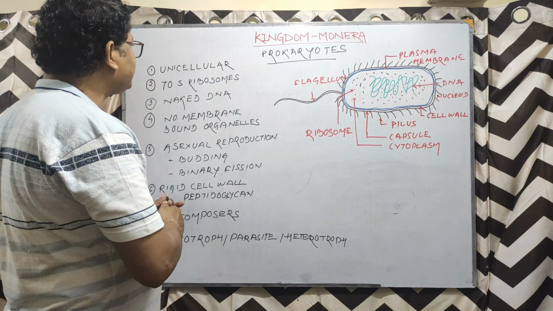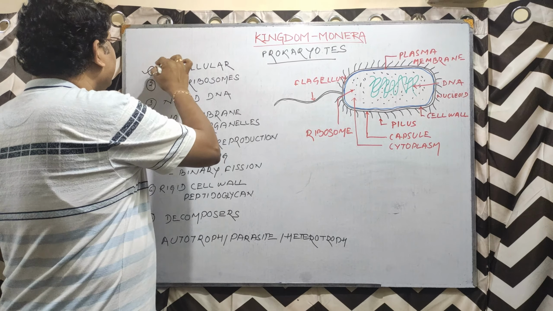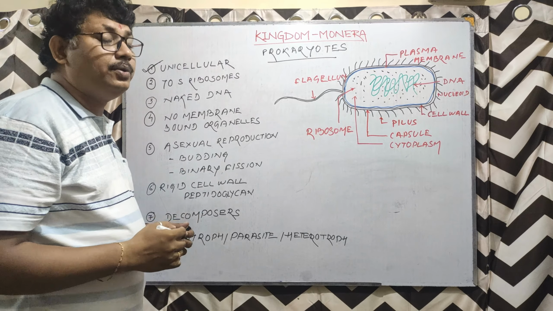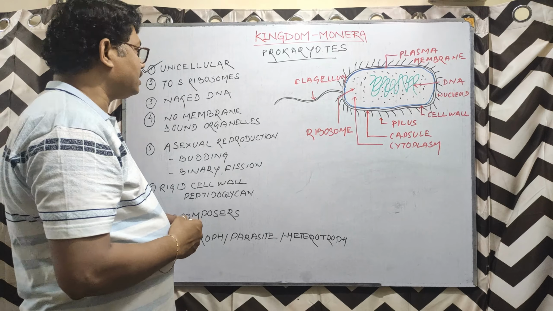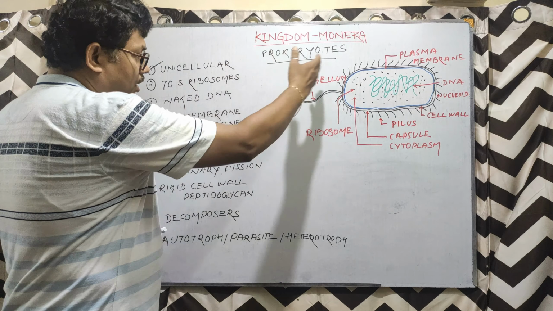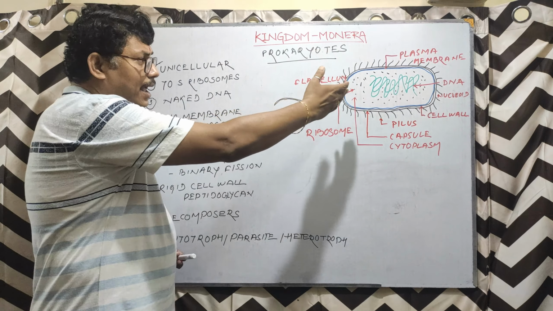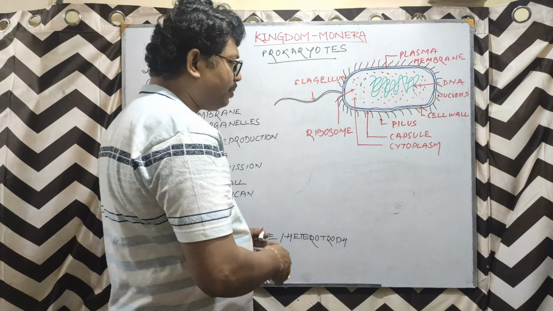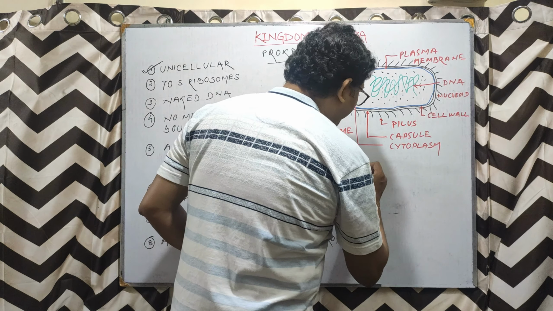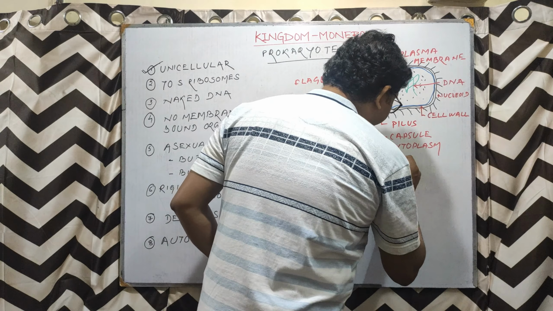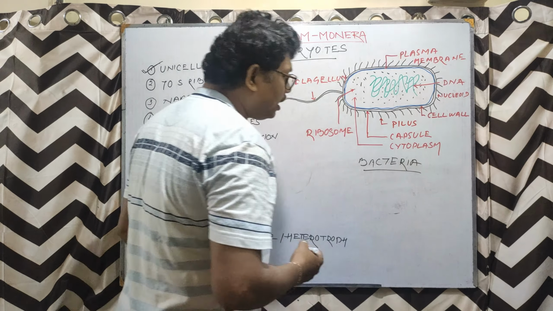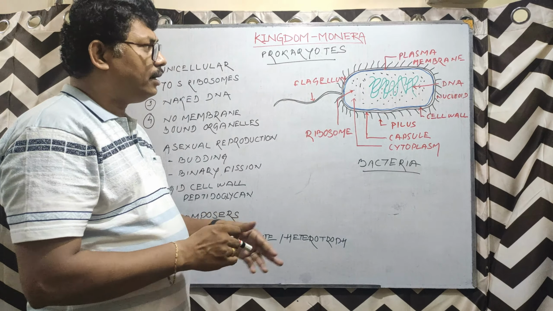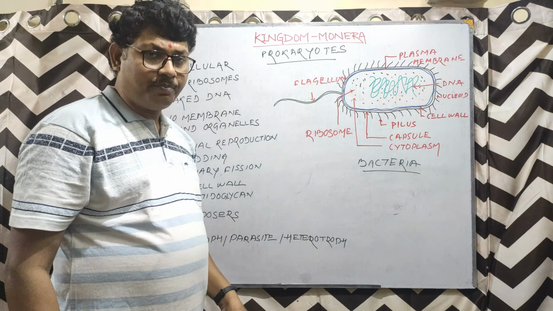So the first character: they are definitely unicellulars. Now if you see the cell, actually this is the cell of a bacteria. This is the cell structure of a bacteria. And we understand that bacteria are coming under Monera.